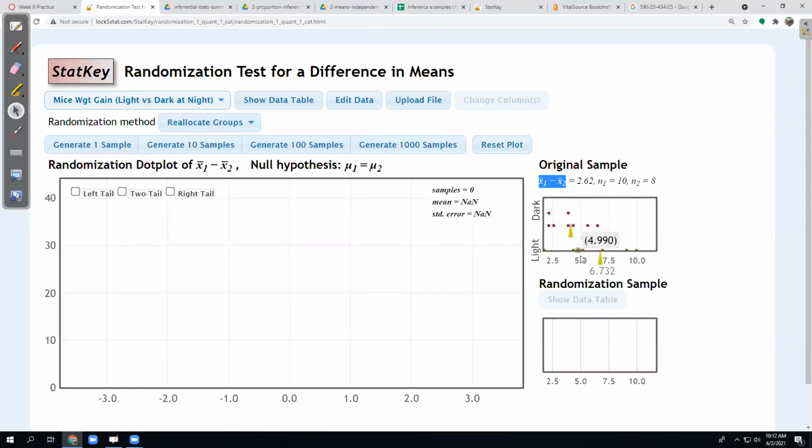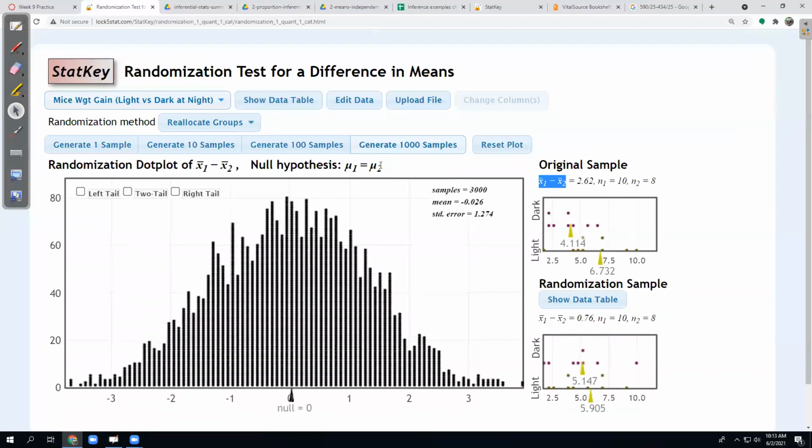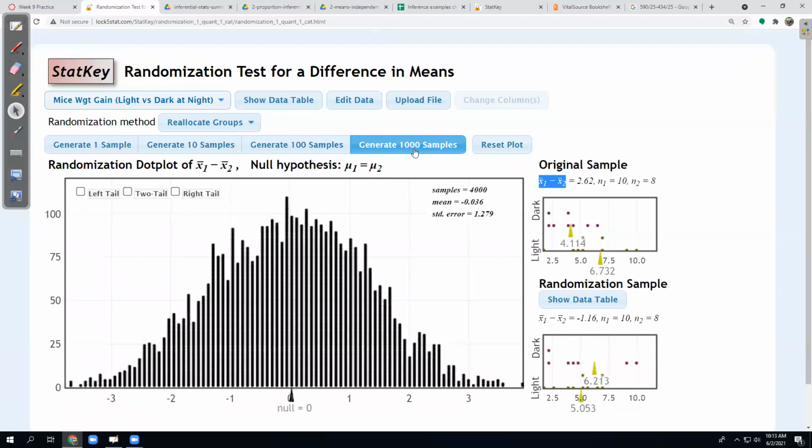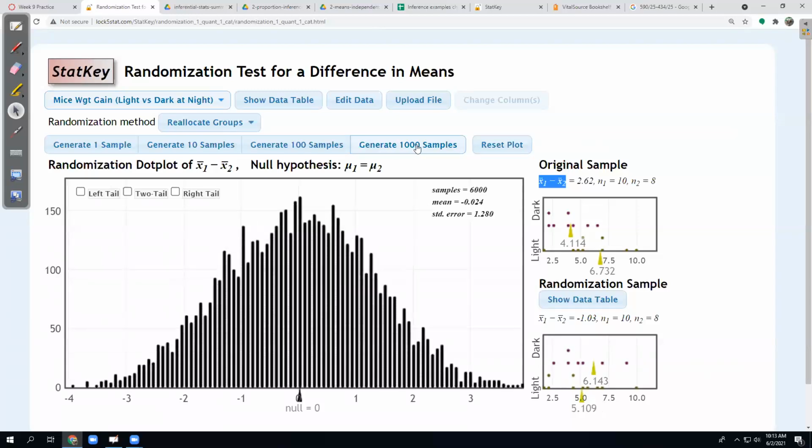And so this particular group of 10 and 8 mice had a difference of 2.62, and that's the difference in each of their averages, 6.732 minus 4.114. So just some of the numbers that are important. And really in StatKey, we just need to generate, because StatKey already has my hypothesis and it already has my data. And it's a good idea to do at least 5,000. I usually do 6,000 or more.